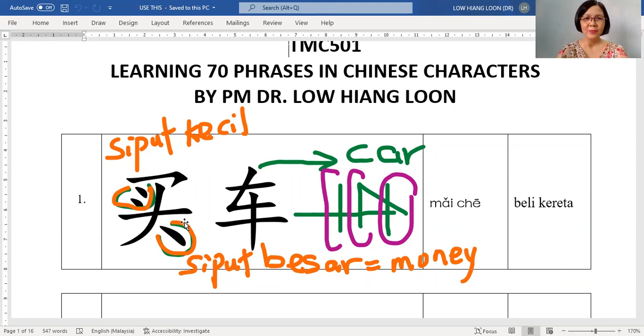And then the next character, when you draw it, it looks like a car. The front looks like a hood. The middle looks like the middle of the car, and the back looks like the back of the car. But you need to change it to upright to make the character. Do you accept this really looks like a car? Yes or no? Yes. 很好. So you are using the shells as money to buy a car. 很好. Very good. May 老师 get a second person?